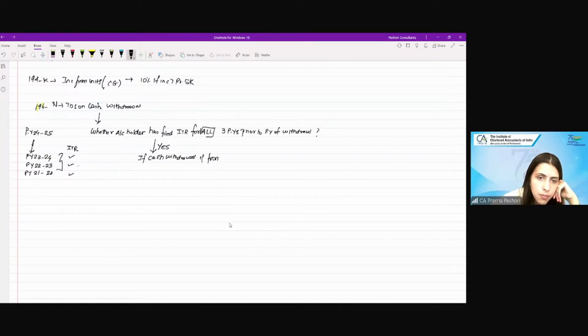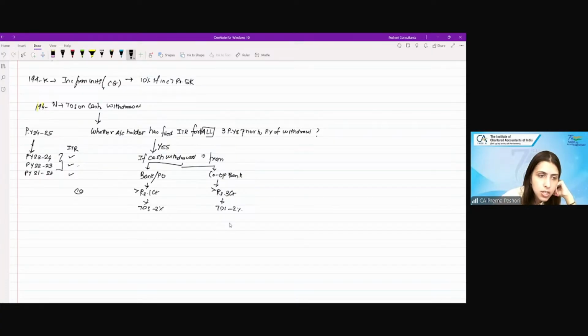is from a bank or post office, then if it is more than rupees 1 crore, TDS is 2%. If it is from a cooperative bank, if it is more than rupees 3 crore, then TDS is 2%.